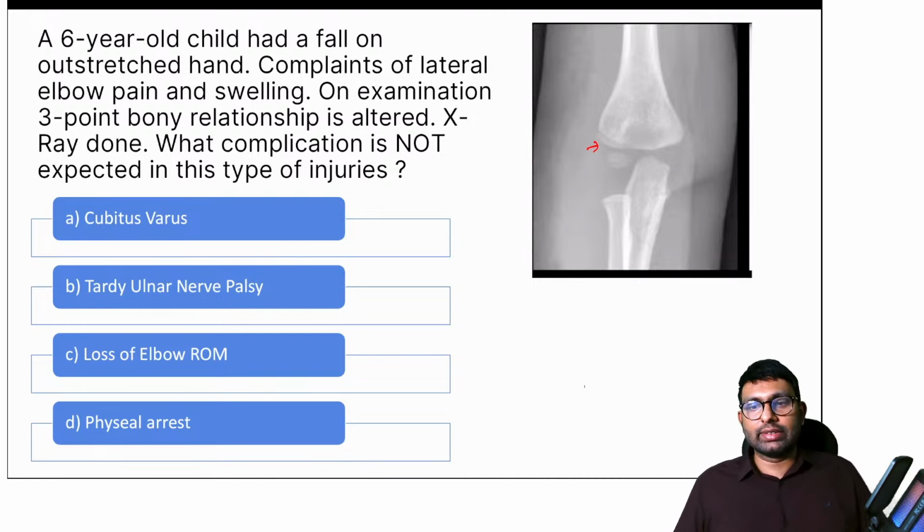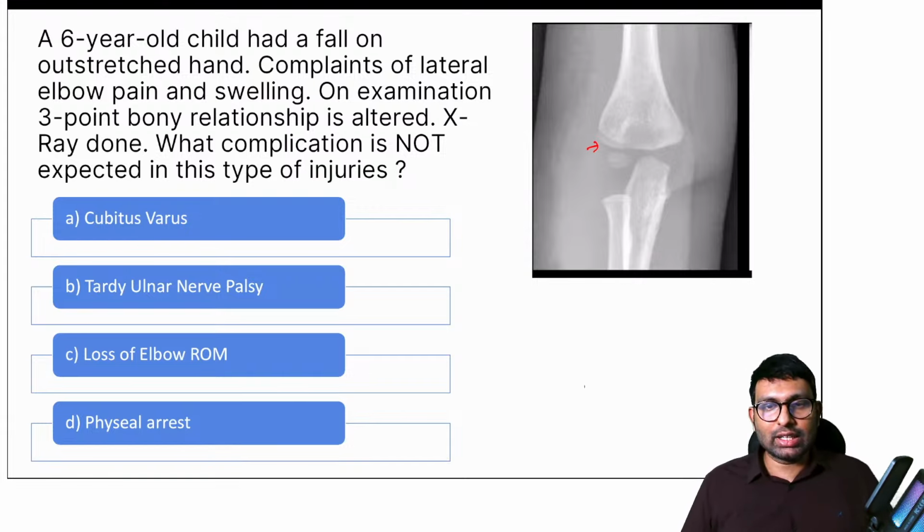Yeah, Dr. Jain is right. 3-point is intact. So 3-point is intact, meaning it cannot be supracondylar humerus fracture. Correct. So this is a case of lateral condylar humerus fracture. Now in lateral condylar humerus fracture, which complication is not there?